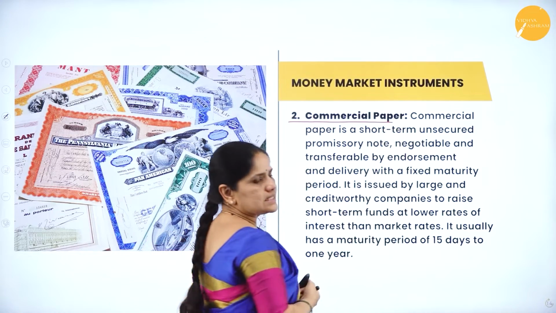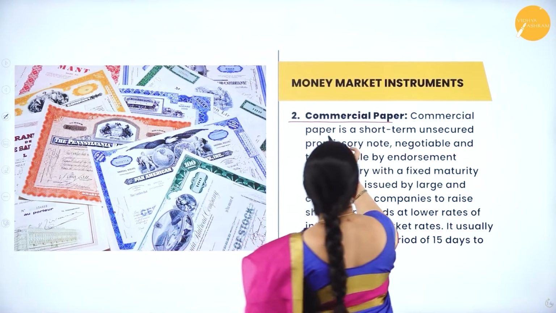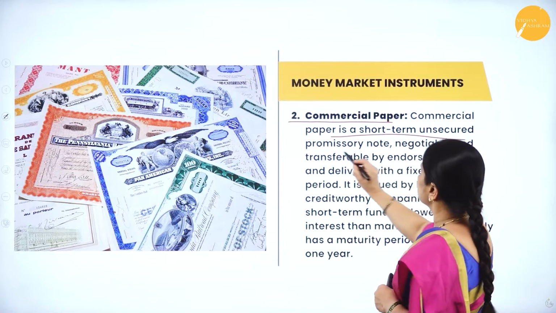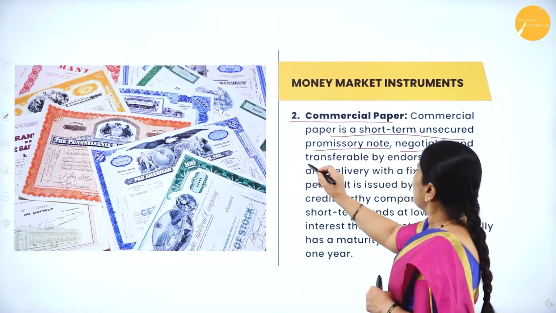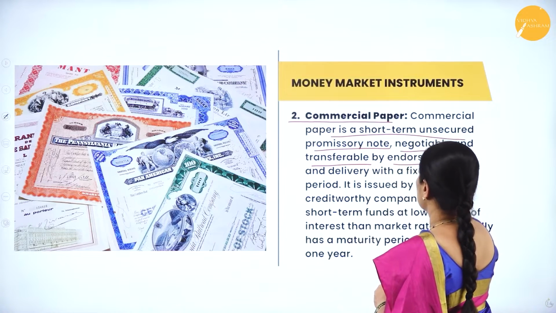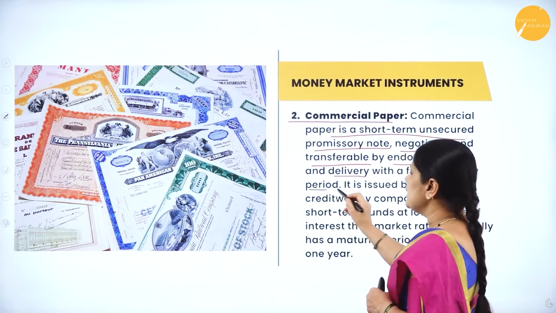Now, the next type of money market instrument is the commercial paper. Let us understand the meaning of the term. Commercial paper is a short-term unsecured promissory note, negotiable and transferable by endorsement and delivery with a fixed maturity period.